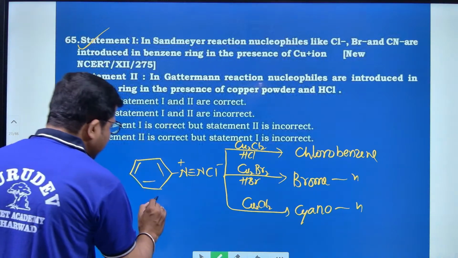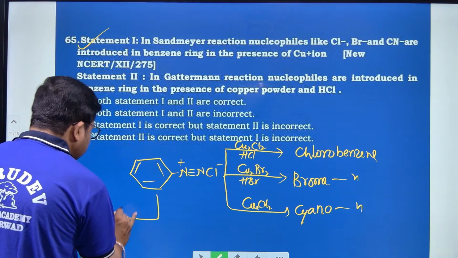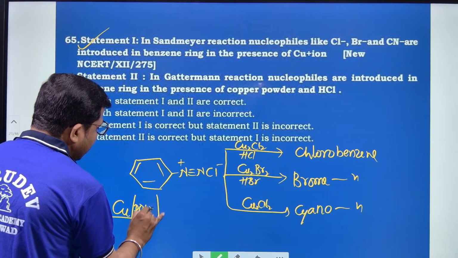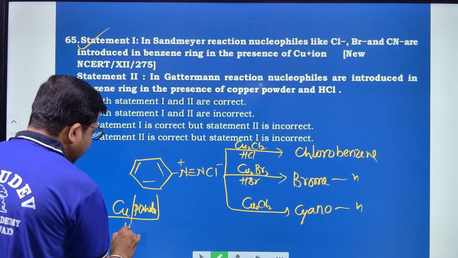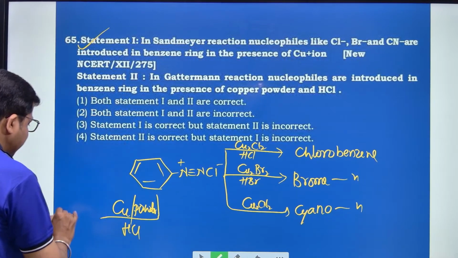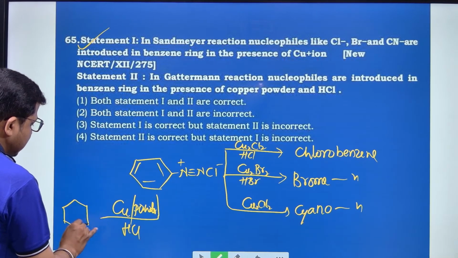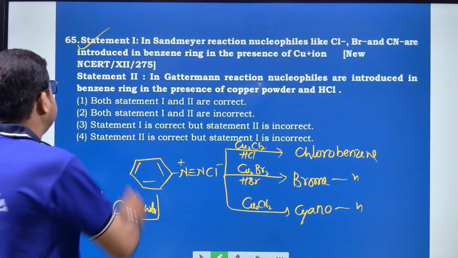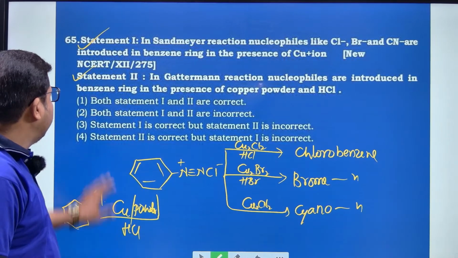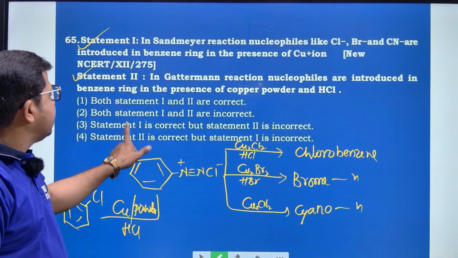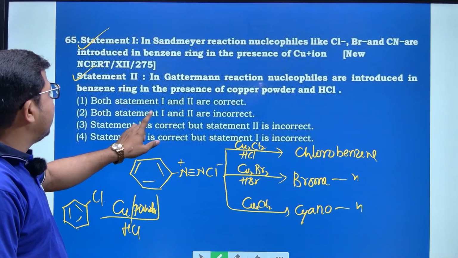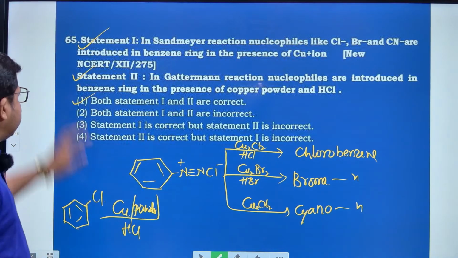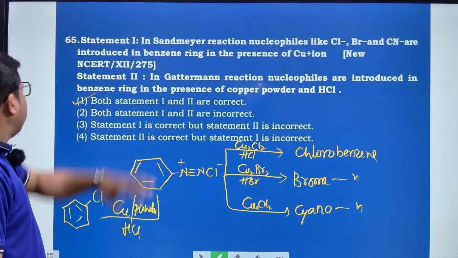In the Gattermann reaction they use Cu powder and HCl, and this directly produces chlorobenzene. Hence, statement 2 is also right. Therefore both statement 1 and statement 2 are correct, that is option number 1. For 65, option number 1 is the right answer.